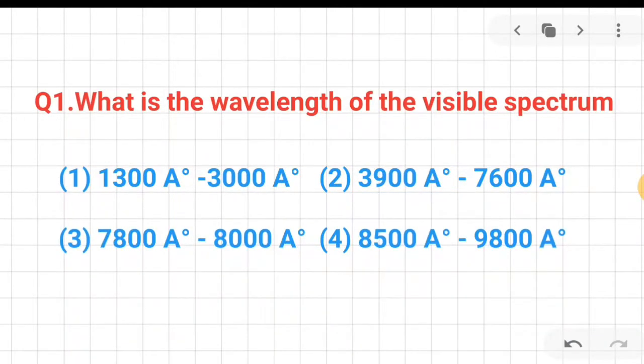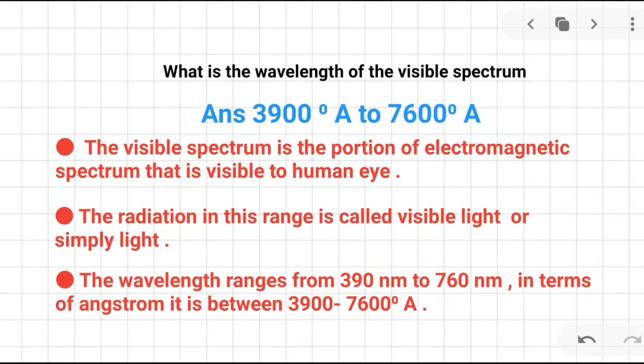Question number 1. What is the wavelength of the visible spectrum? You can see the correct answer is 3900 angstrom to 7600 angstrom. Please note down that the visible spectrum is the portion of the electromagnetic spectrum that is visible to the human eye. The radiation in this range is called visible light, or simply we can call it light.